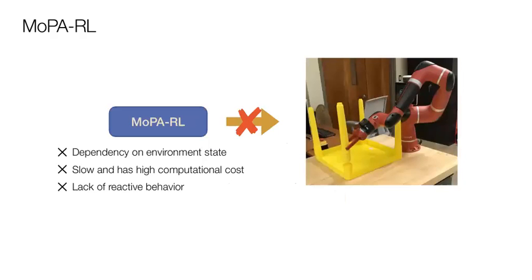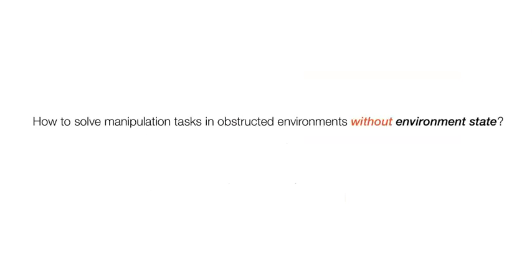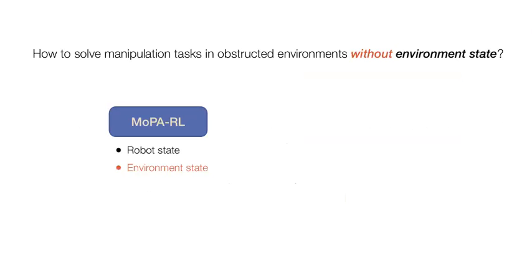However, there are several problems with MOPA-RL. Firstly, it cannot be used on real robots due to its dependency on the environment state information. Secondly, the motion planner is often slow and has high computational cost. And thirdly, it lacks reactive behavior. So now the question is, how do we solve such manipulation tasks in obstructed environments without using the environment state?